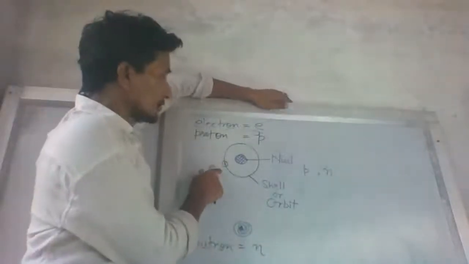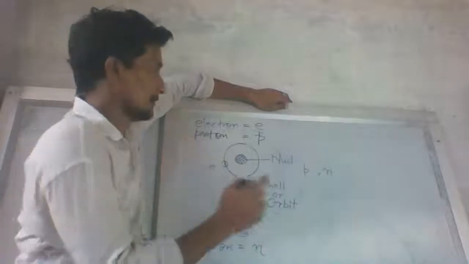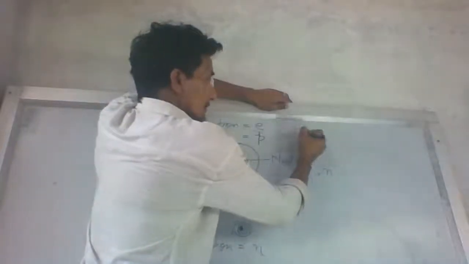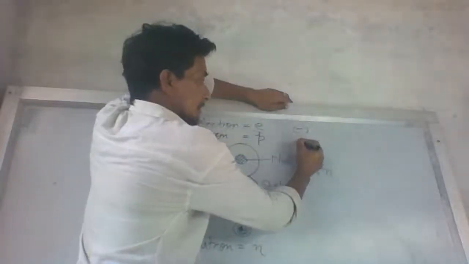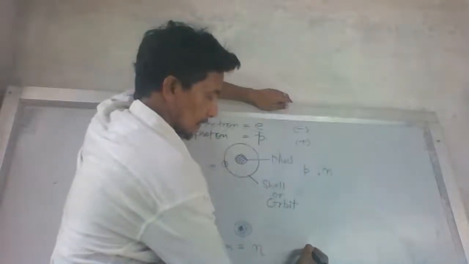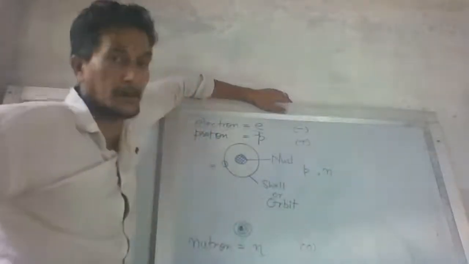Now, this electron always bears a negative charge, so it is negatively charged. The proton is always positively charged, and the neutron is always neutral. No charge on it.